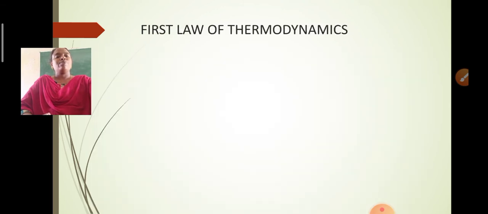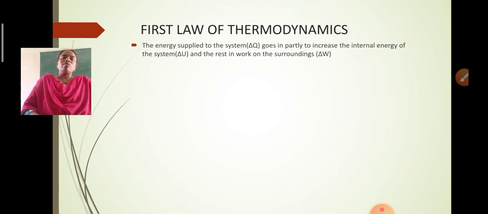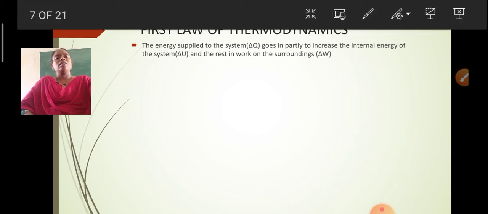The first law of thermodynamics says the energy supplied to the system, that is delta Q, goes partly to increase the internal energy, that is delta U, and the rest is work done on the surroundings, that is delta W. So delta Q supplied to the system is used to increase the internal energy of the system, delta U, which changes the internal energy, and some part of it is used for external work done. How could we express it in equation form? Delta Q is equal to delta U plus delta W. You can see this in the equation here.